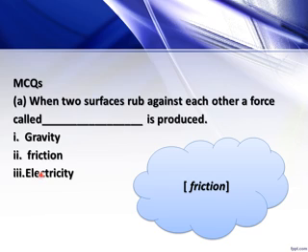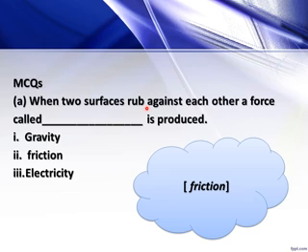Electricity is a form of energy that can be carried by wires and is used for heating and lighting and to provide power for machines. And the third one is friction. Friction is a force that is produced when we rub two surfaces against each other. So the correct answer is friction.